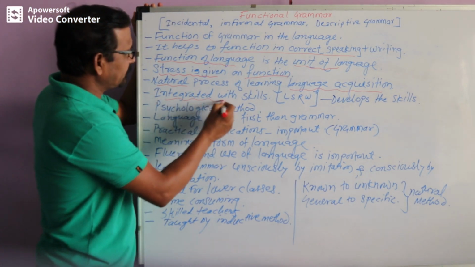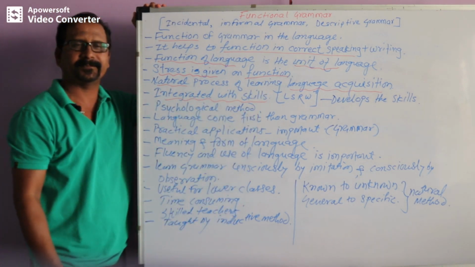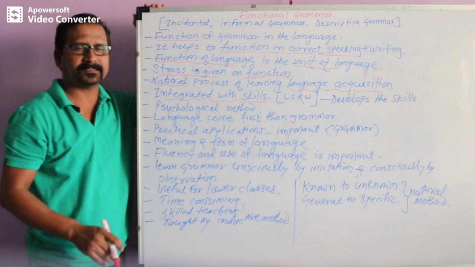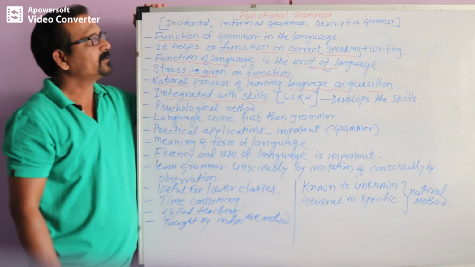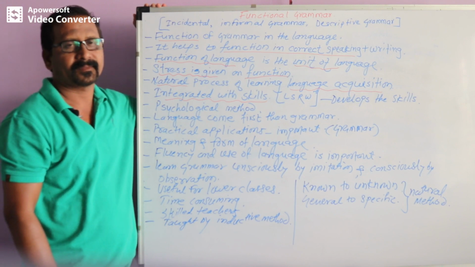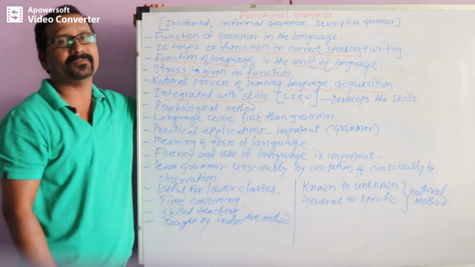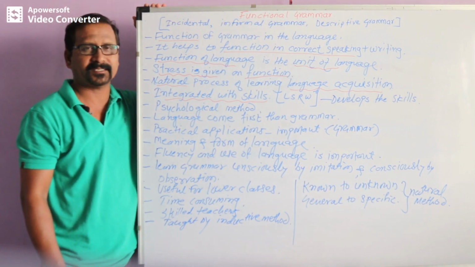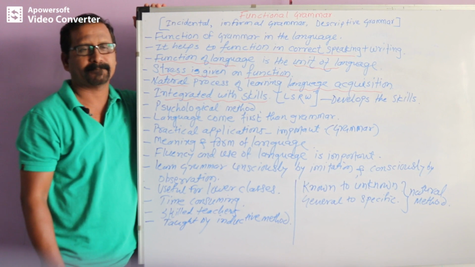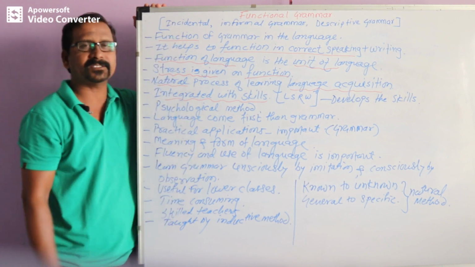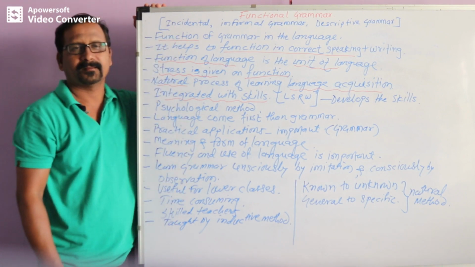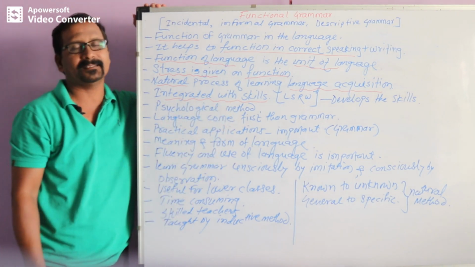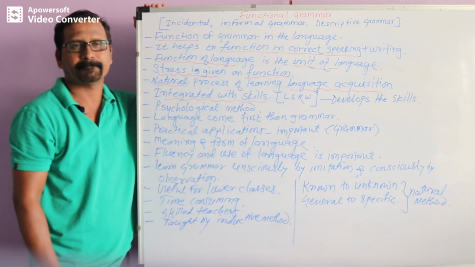So it is integrated with the skills. Just try to understand it. Structural grammar was integrated with the structures; we have 275 structures in English. But functional grammar is integrated with the skills, that is listening, speaking, reading and writing.